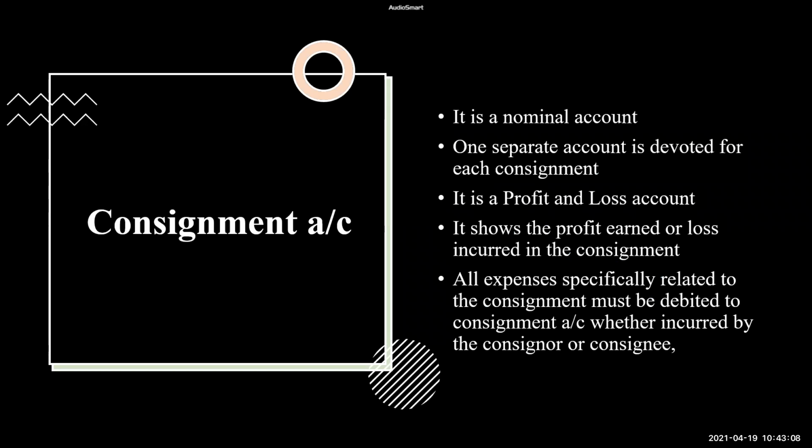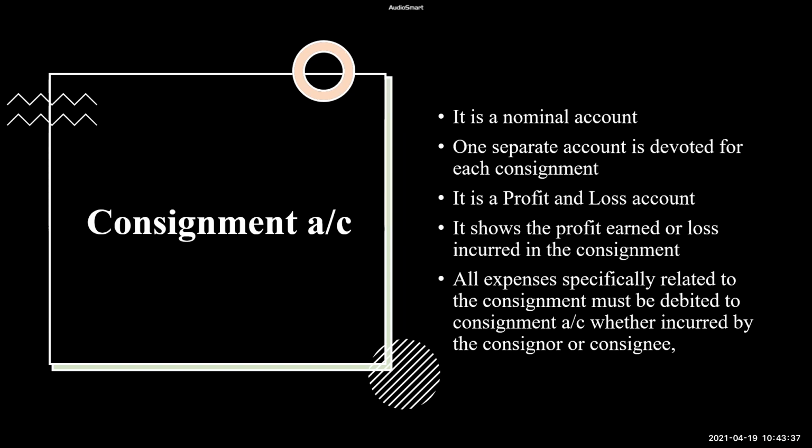So now what are we saying? Consignment account is a nominal account. So we will follow the rule of nominal account while we are preparing the consignment account. That means we will debit all expenses and losses related to the consignment to that account, and we will credit if there is any income or gain related to consignment in that account.